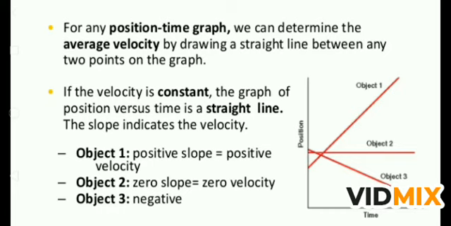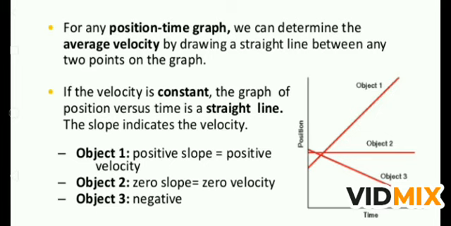So for any position time graph, we can determine the average velocity by drawing a straight line between any 2 points on the graph. For a position time graph, if you have to find the average velocity, you simply find the slope. You take the 2 points and find the slope of the given graph, you will find the average velocity. And if the velocity is constant, if the velocity is not changing, then you find the graph is a straight line, as in object 2.